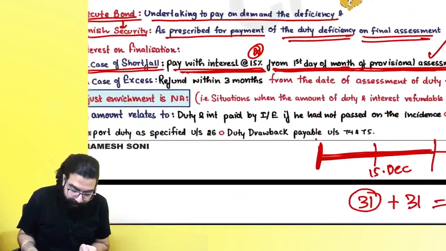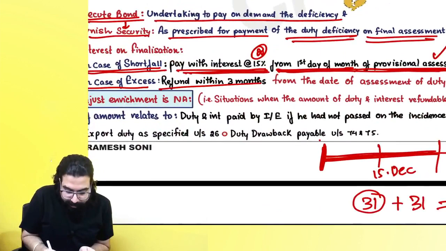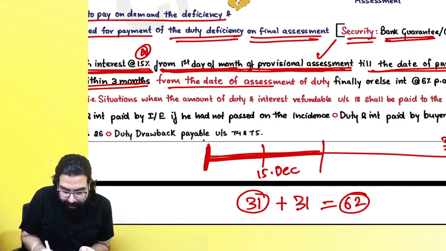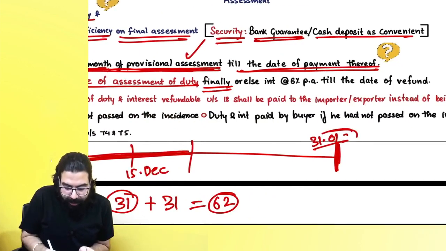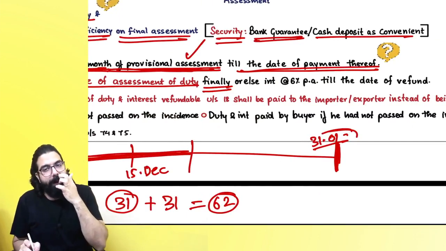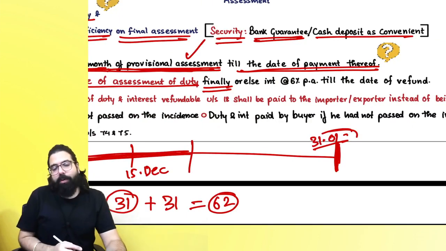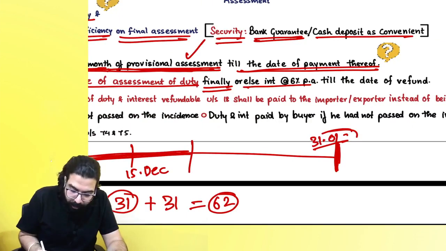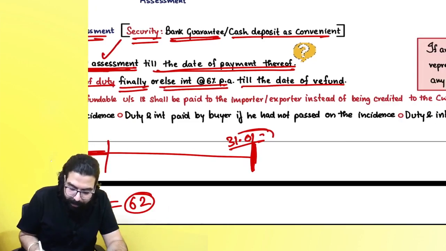Okay, sir. Then, in case of excess, refund will be given within 3 months from the date of assessment of duty. Finally, sir, if within 3 months they don't give you the amount, then they will give you interest at the rate of 6% till the date of refund.